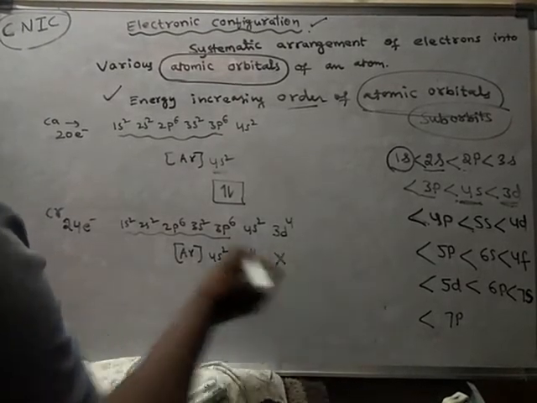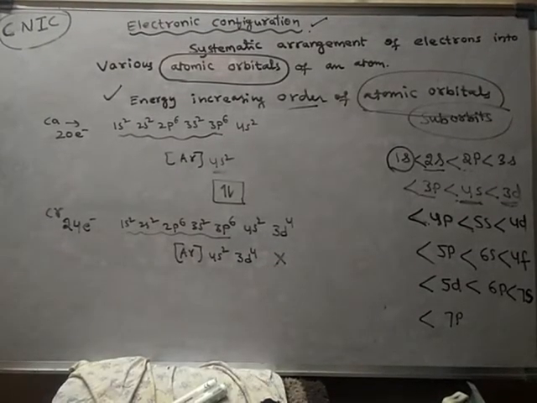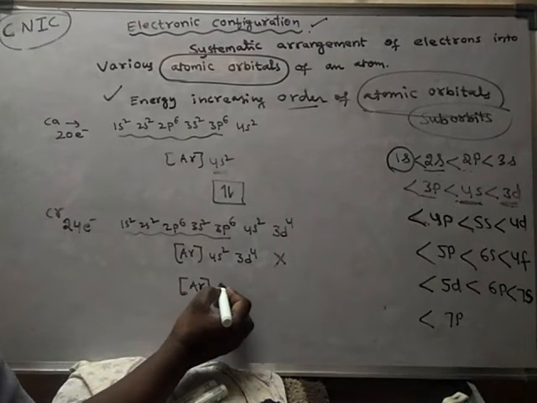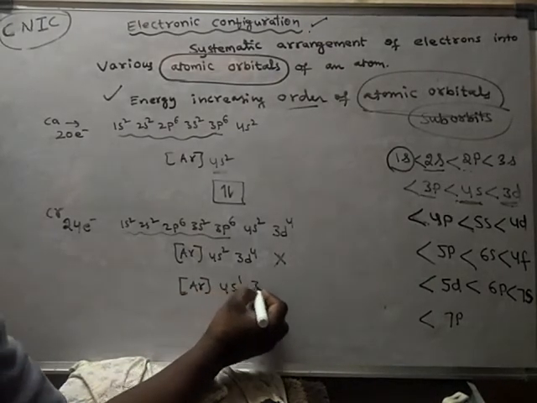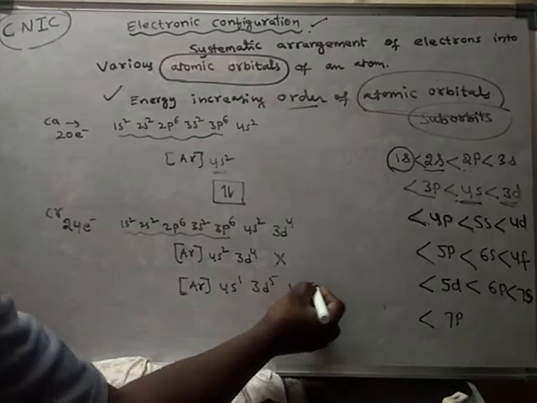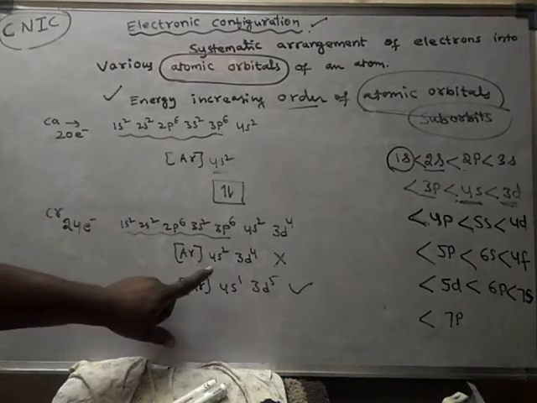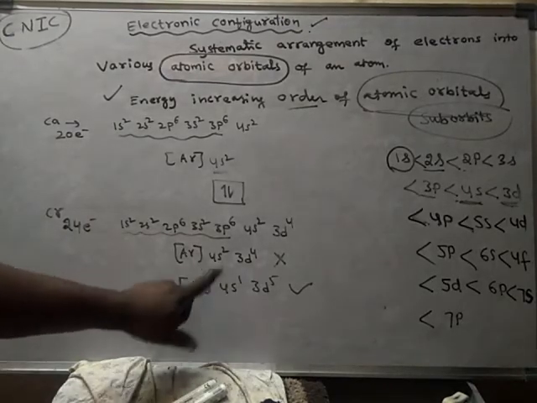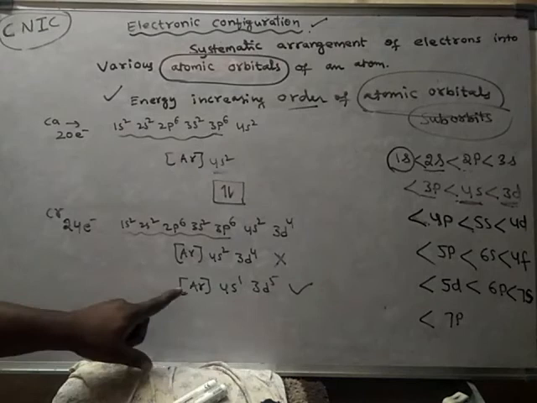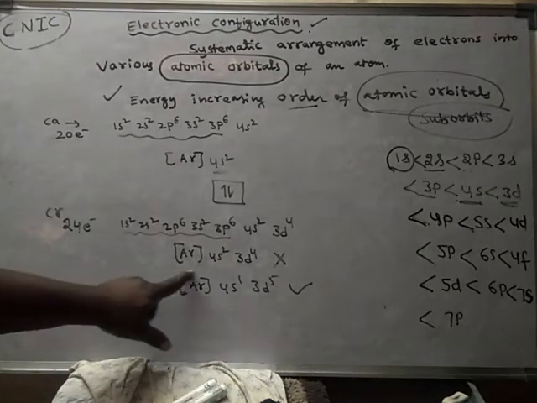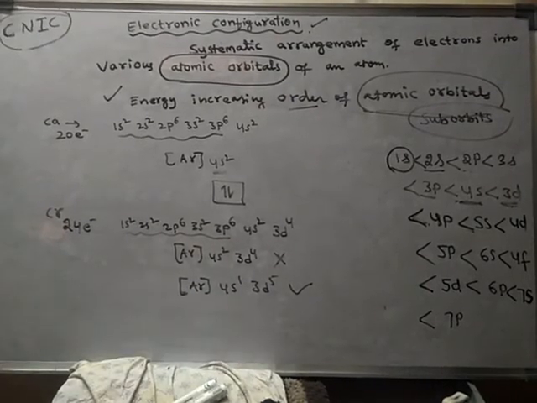Experiments say that chromium should have the configuration 4s1, 3d5. So this is the correct configuration. Remember chromium: there is an exception in its configuration. That means there is a fault in the first configuration. Experiments prove that this configuration is wrong and this configuration is correct.